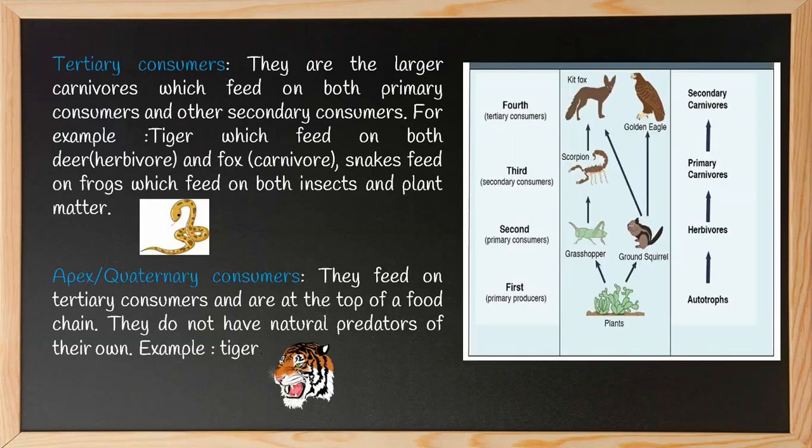Now, here I told you that the consumer depend on plants for their food directly or indirectly by eating other organisms. Here you see plants are eaten by squirrel and grasshopper. Grasshopper is eaten by scorpion. Scorpion and squirrel both are eaten by fox. If plants were not there, squirrel would not live and fox would die due to no food. So, indirectly and directly, we all are dependent on plants.